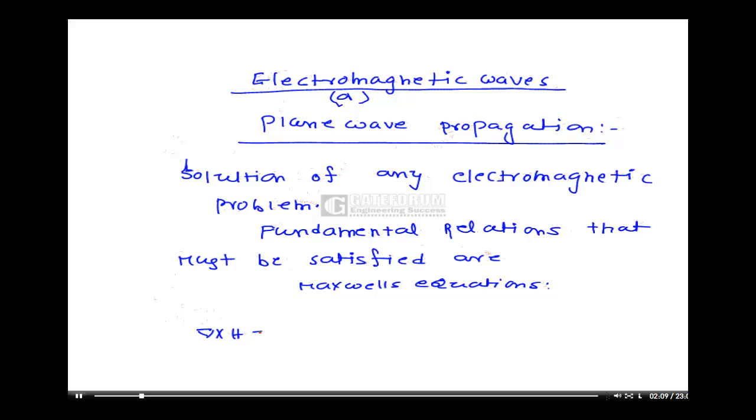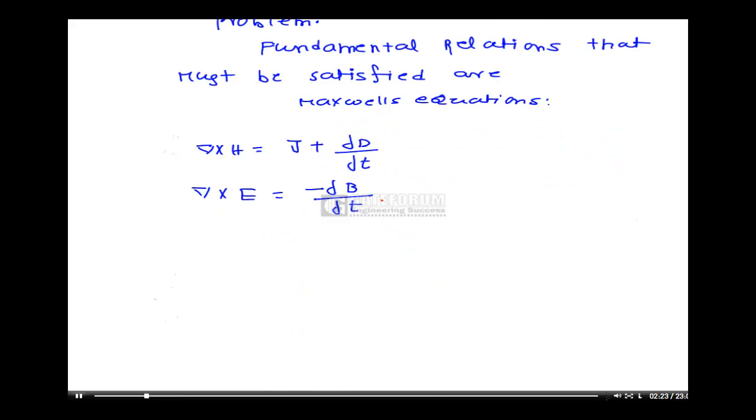Del cross H is equal to J plus dou D by dou T. Del cross E is equal to minus dou B by dou T. Del dot D is equal to rho, or rho V. In some textbooks the notation is rho, in some it is rho V. Del dot B is equal to 0. These are the fundamental Maxwell's equations we know very well.